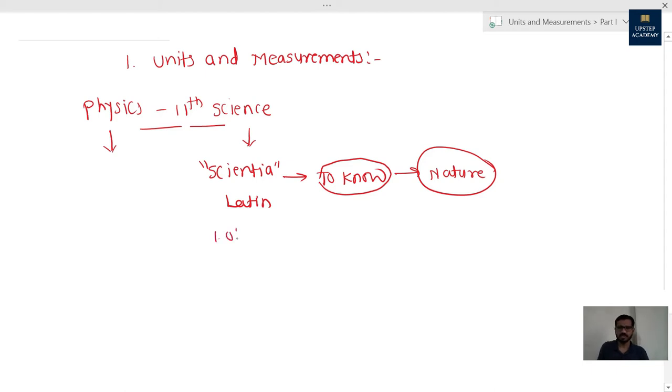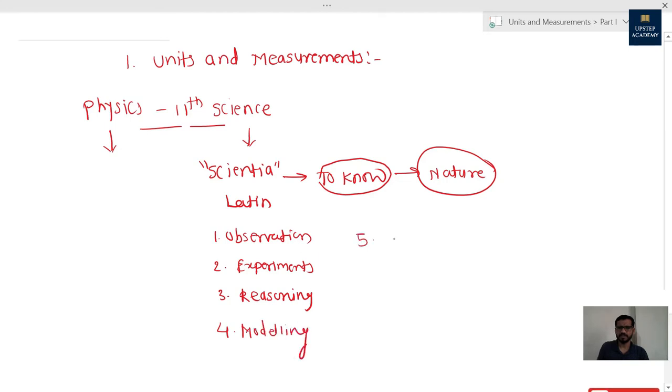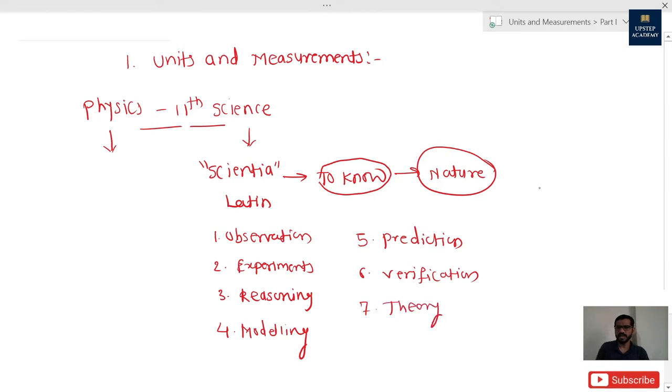One is observation, second is experiments, third is reasoning, fourth is modeling, fifth is prediction, sixth is verification, and seventh is theory. Let's apply all these steps to one theory, that is the theory of gravitation.